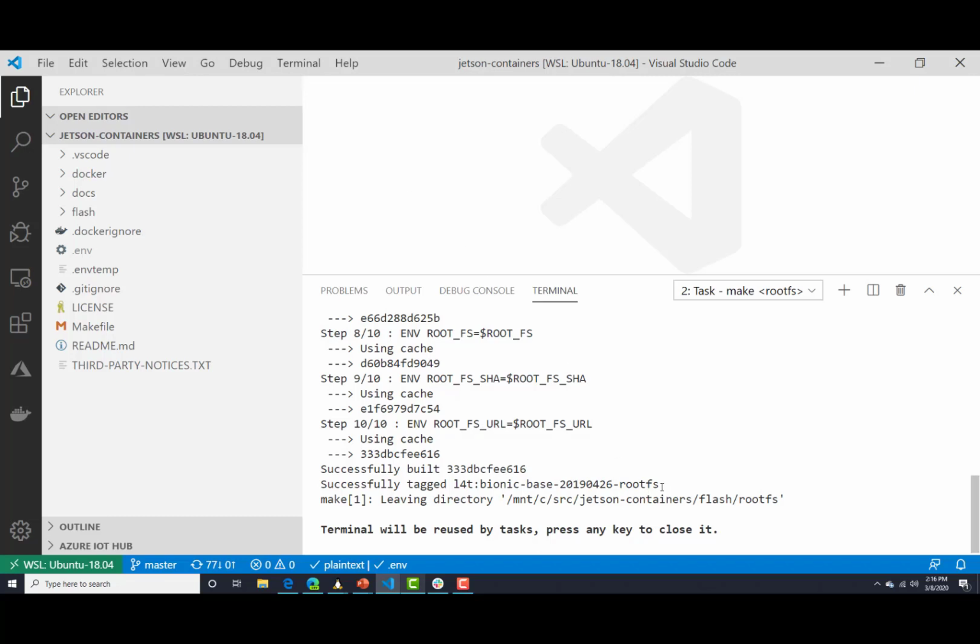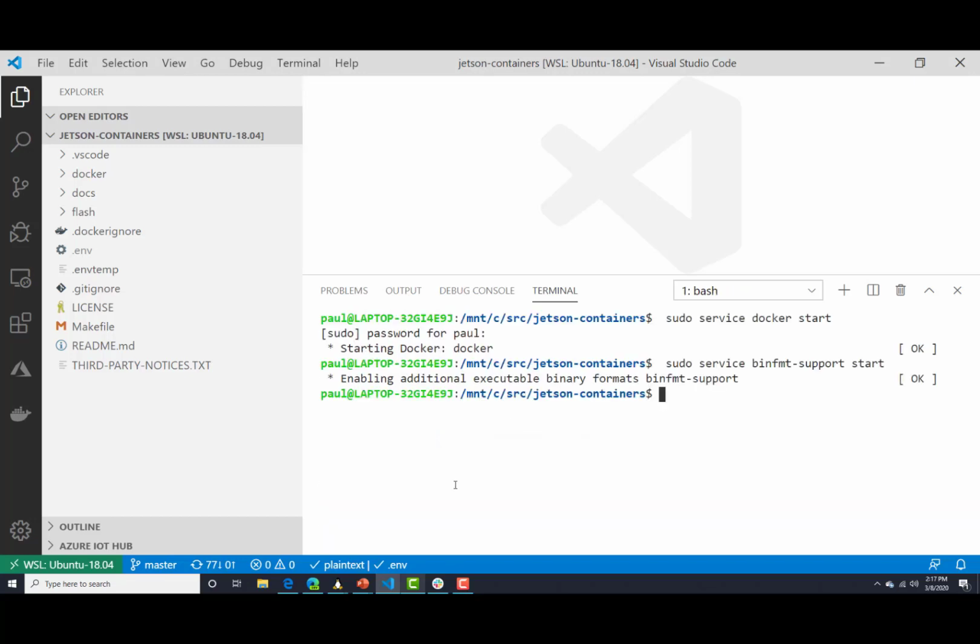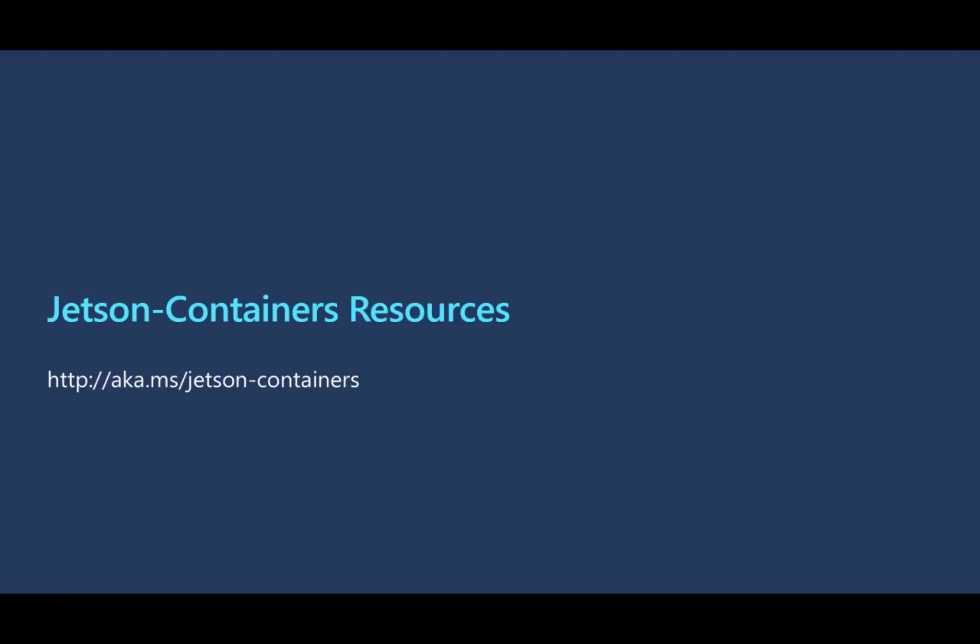The end result here is that I have a container that contains a flashable image that we can pull out, and provided I had a USB connection to a Linux OS and an applicable Jetson device, for example a Jetson Nano or a Jetson Xavier, I could then shoot that image over to that device and flash it with that newly created production image.